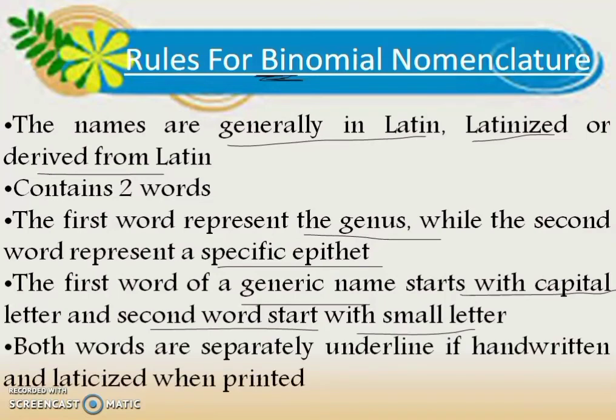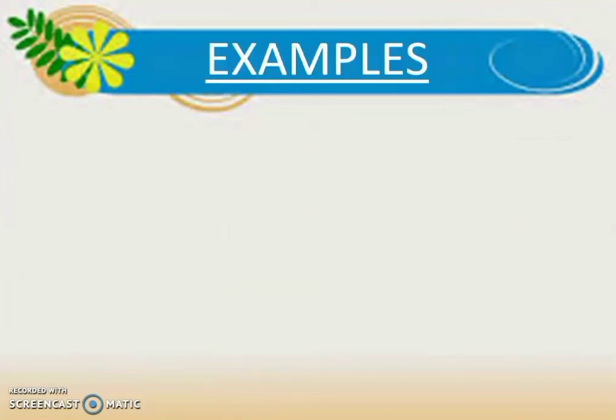Now let us see the fifth and last rule of binomial nomenclature, and that is that both words are separately underlined if handwritten, and italicized when printed. This means when we are writing on paper, we have to underline both words separately. When we are printing that name, we give it an italicized font. Let's make both points clearer with the help of examples. Here are some examples.